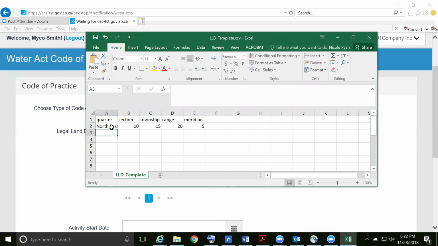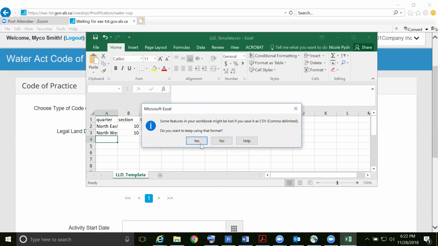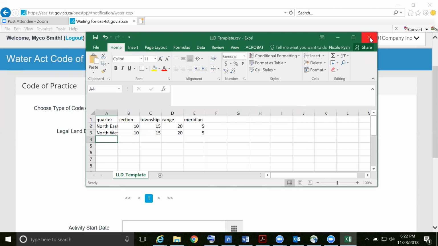You can enter multiple legal land descriptions as applicable. Save your file in a location where you can retrieve it later.